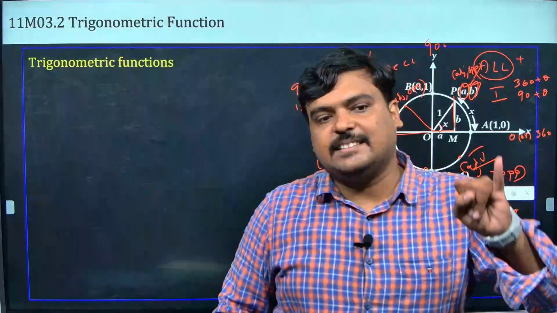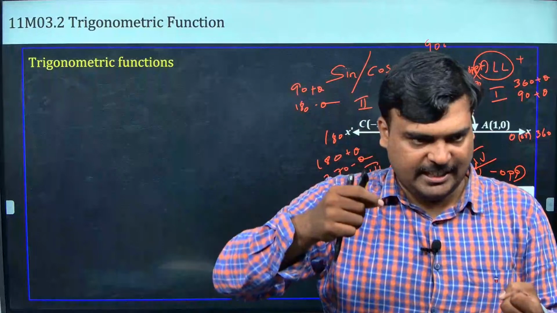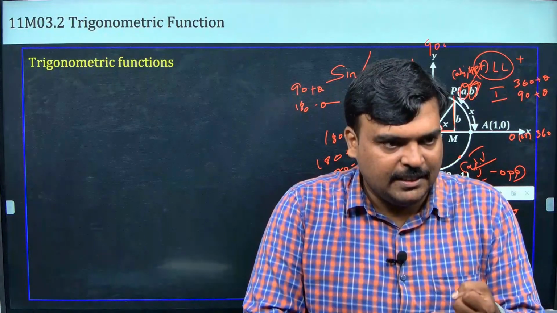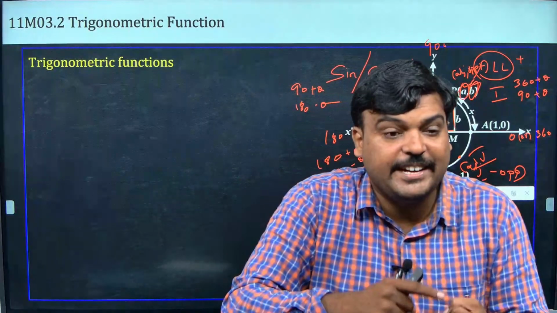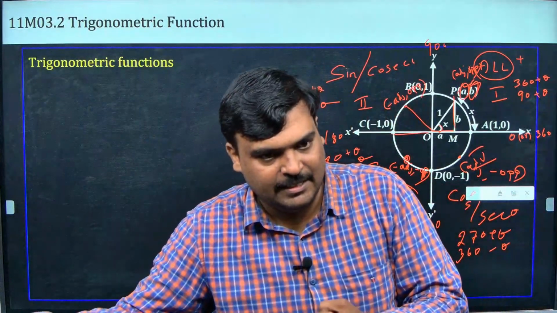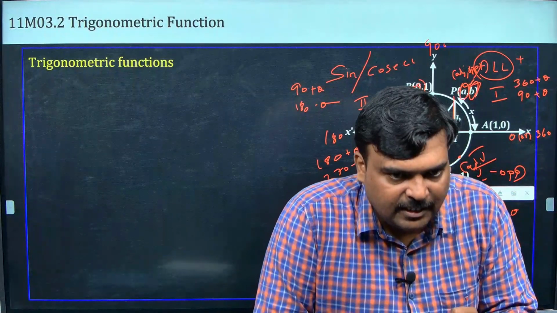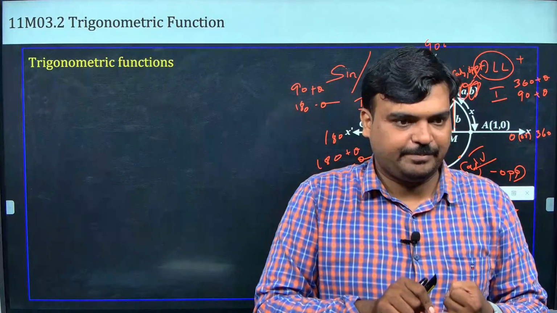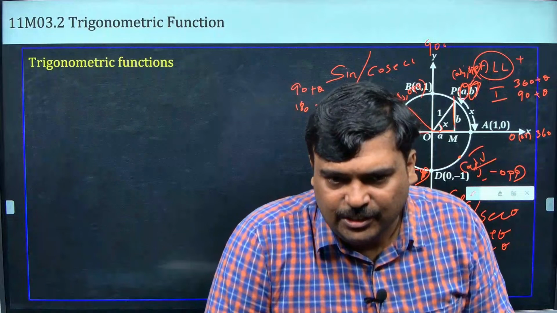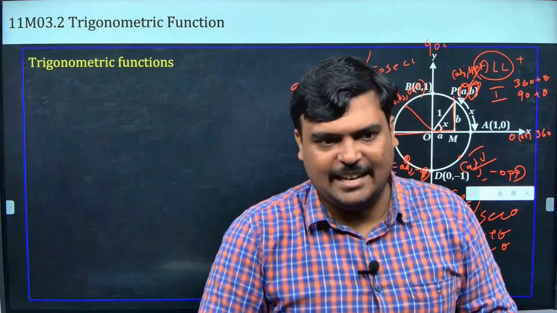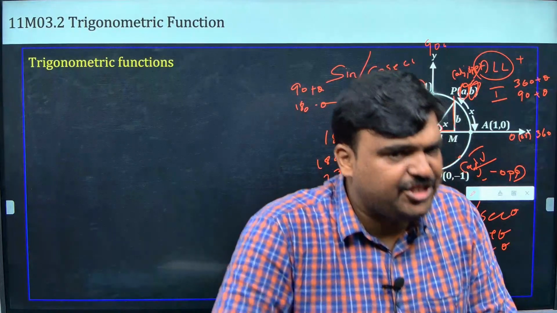அப்போ whenever this 270 and 90 comes, 270 also considered to be 90s, அதே rotation தான். Whenever these two comes, 90 and 270, the trigonometry ratio will change to its complementary. Okay, that is sin will change to cos, cos will change to sin. இப்போ when 90 and 270 comes, tan will change to cot, cot will change to tan, cosecant will change to secant, secant will change to cosecant.